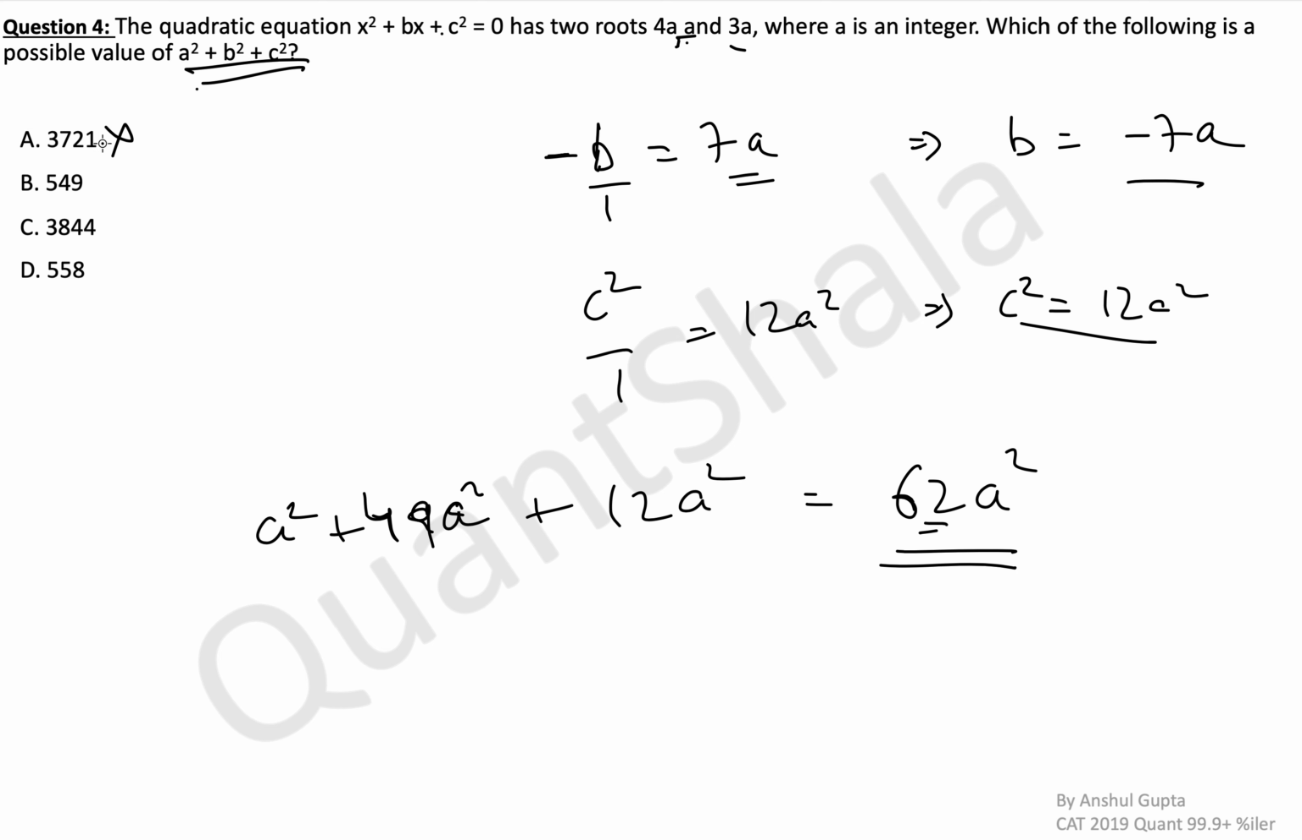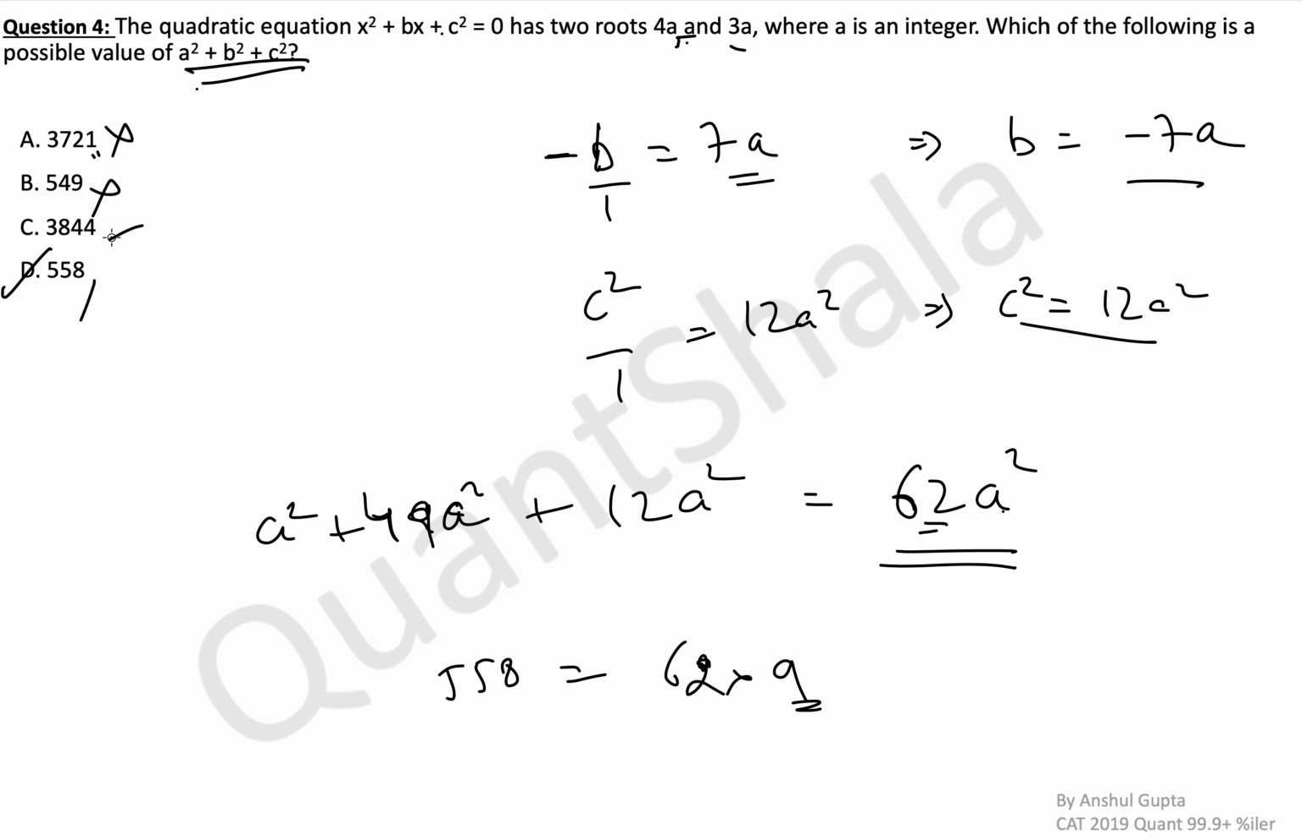This is definitely not a multiple of 62 because this is odd. This is also not a multiple of 62. Now the question comes down to either of these. 558 is a smaller number, so first let's look at this. 558 divided by 62 looks like around 62 multiplied by 9, because 60 into 9 is 540. So 558 is 62 multiplied by 9, and 9 is a perfect square, where a is equal to 3. So we definitely know that D is a possible value.